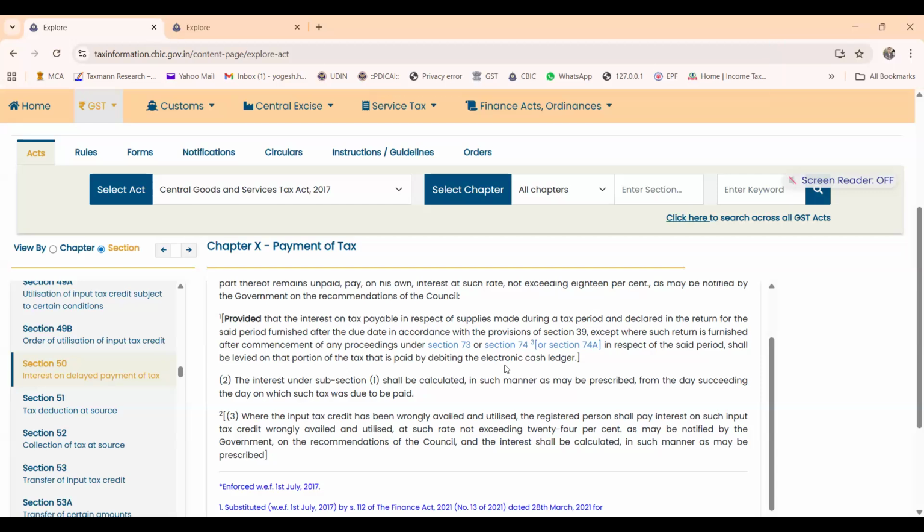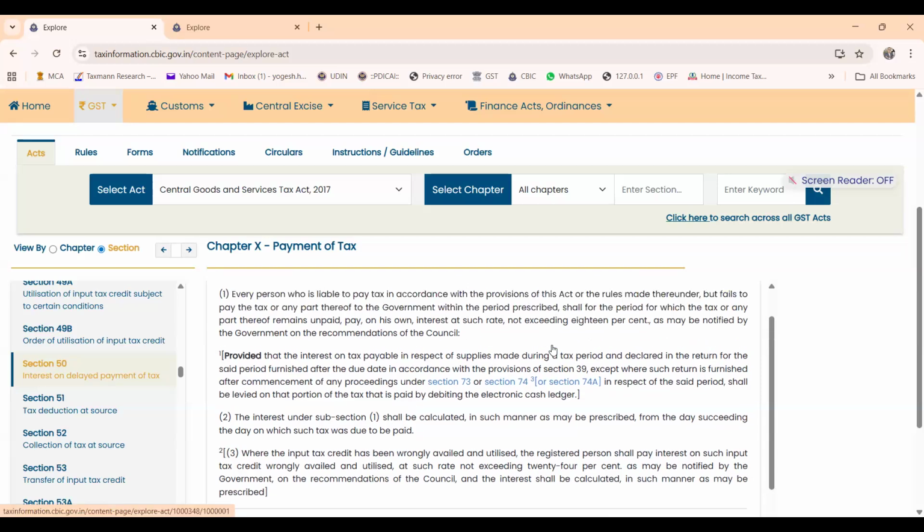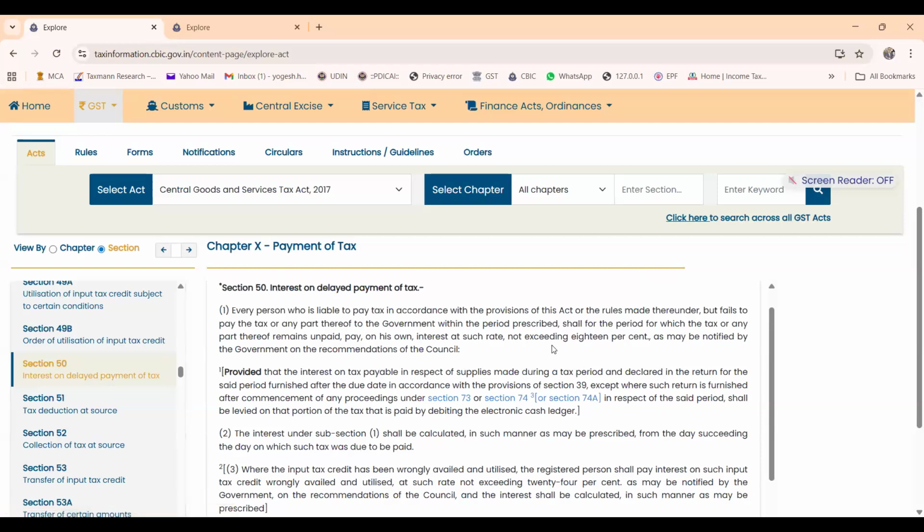Sir, if the tax on advance is not covered under the proviso, it will be hit by the main section, subsection 1. Again, this proviso is just a relief. So if advances are not covered in this proviso, then the advances are covered in the main subsection 1. Without the proviso, interest is payable.